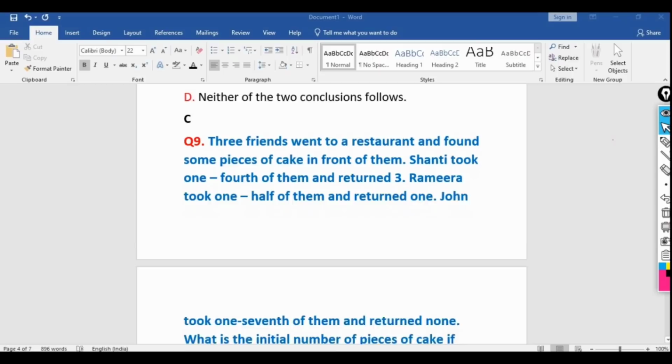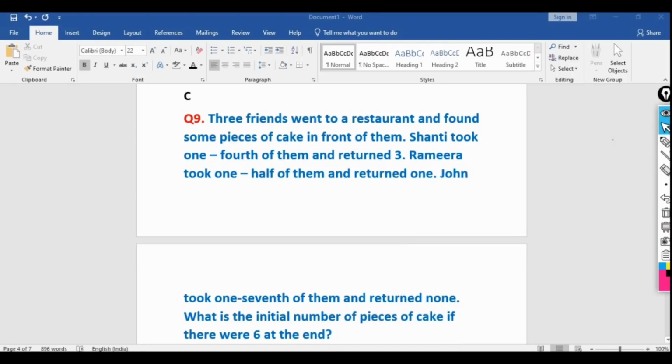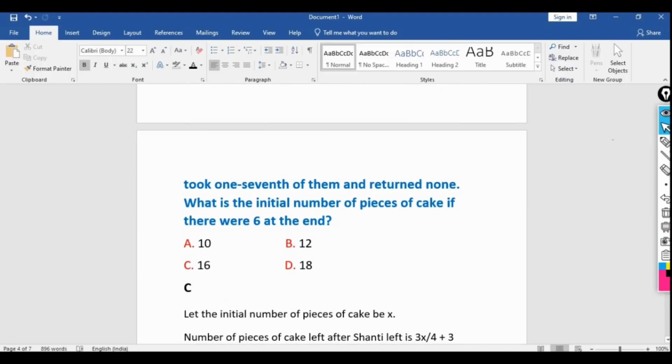So 3 friends went to a restaurant and found some pieces of cake in front of them. Santi took 1/4 of them, that means the remaining part is 3/4, and returned 3. Rima took 1/2 of them and returned 1. John took 1/7 of them and returned none. What is the initial number of pieces of cake if there were 6 at the end?